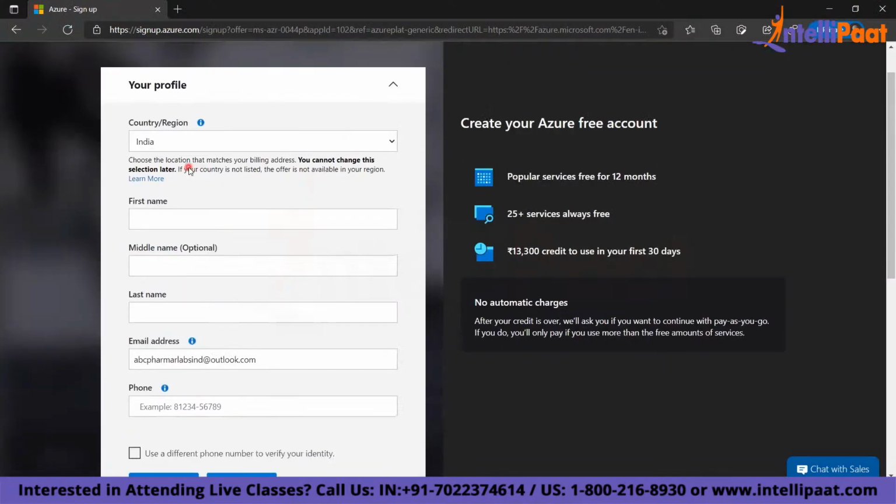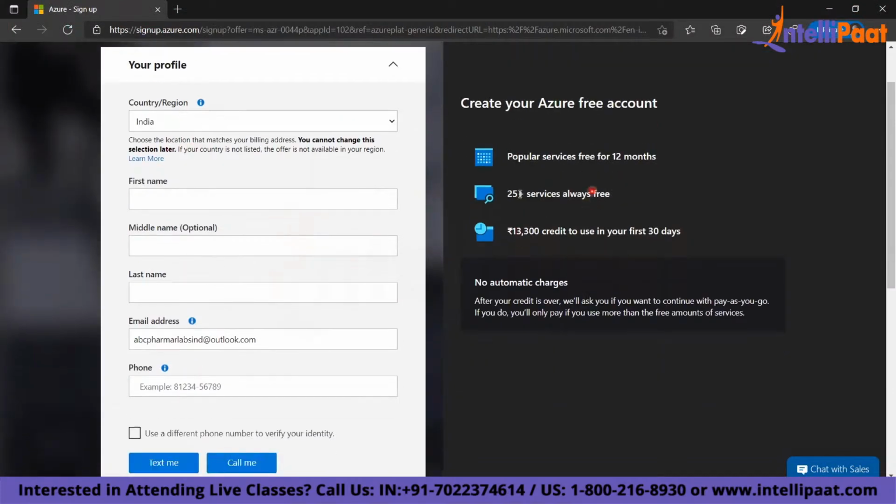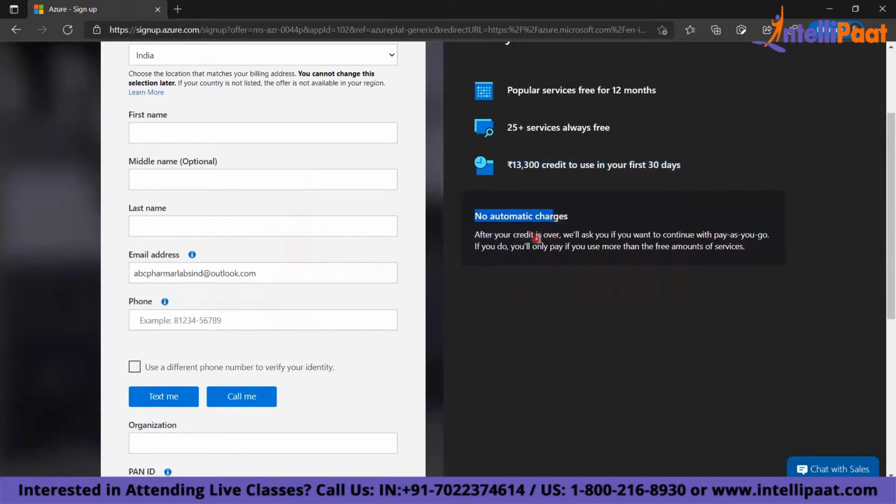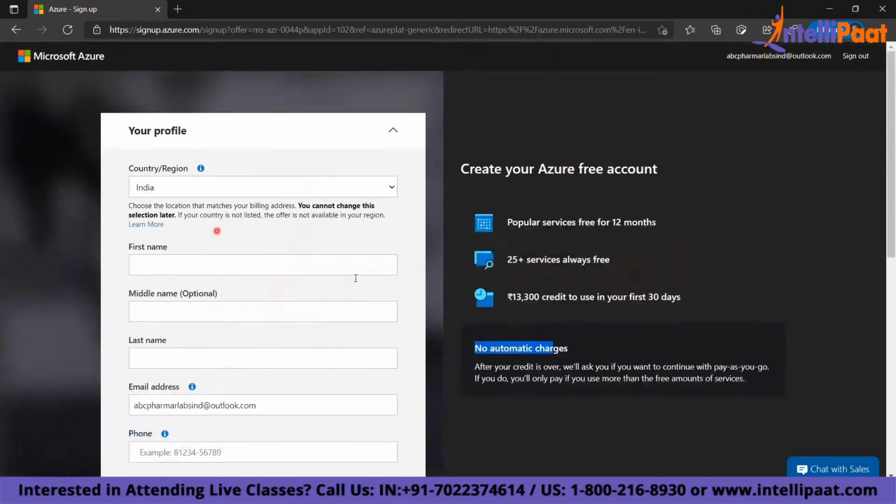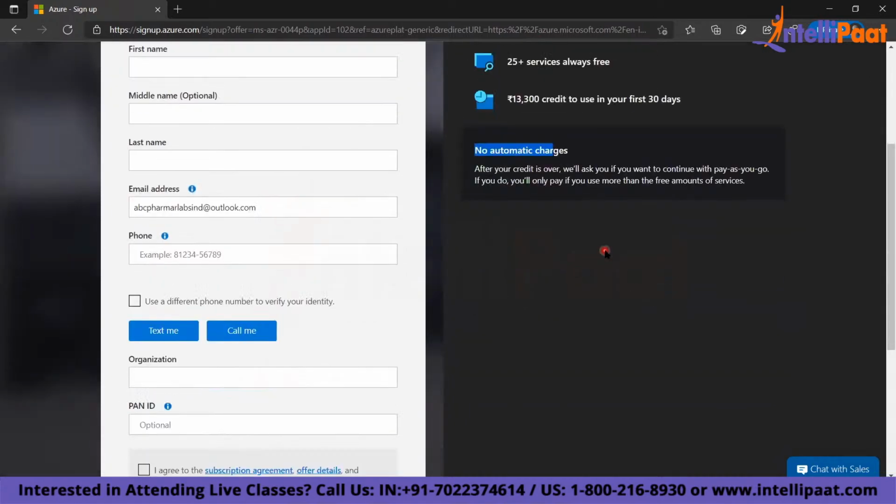Within this account, I have to fill up my profile information here. So I will get 25 services for free and I'll get a credit of 13,300 for the first 30 days. And there are no automatic charges, right? After the credit is over, it will ask you to upgrade and your account will be suspended. Only if you want to upgrade, then you can go ahead and upgrade your subscription from a free trial to a pay as you go account. That is the next step. Or you can choose your enterprise account.